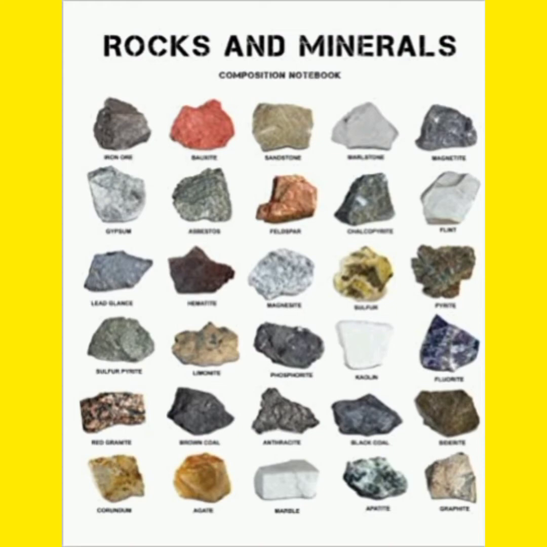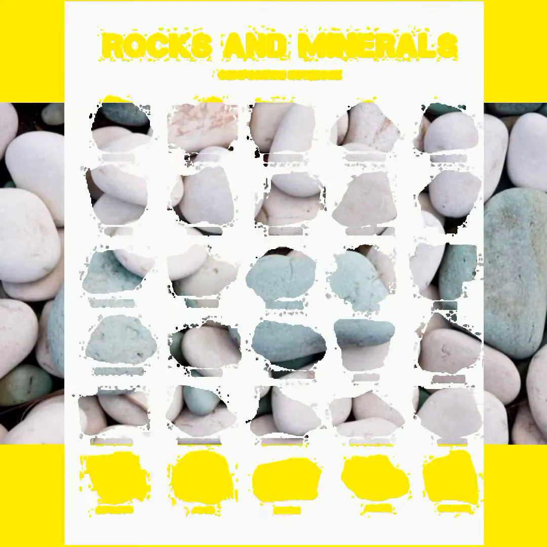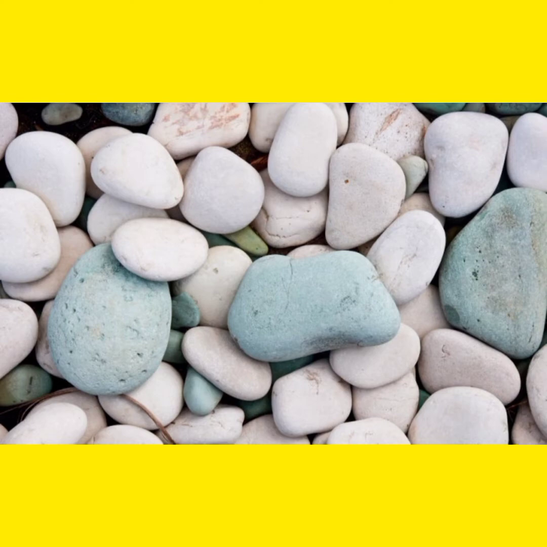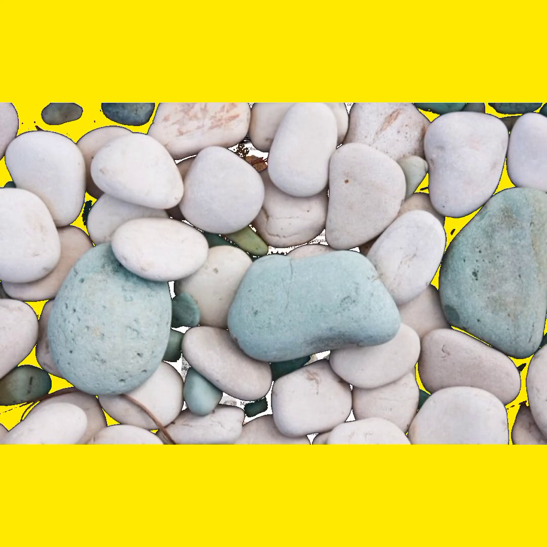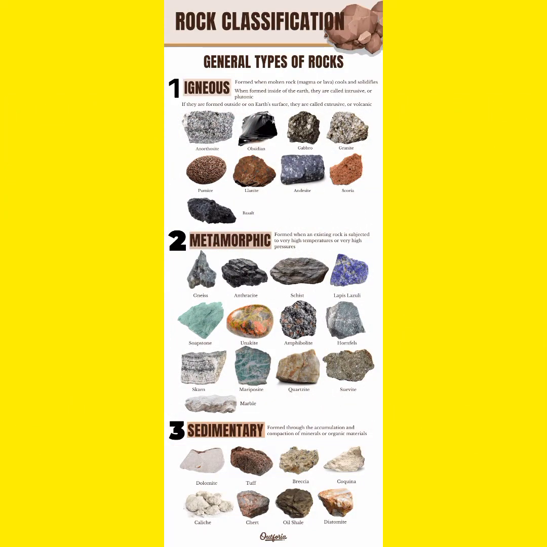In this video we're gonna talk about rocks and minerals. A rock is a solid aggregate form of a naturally occurring substance containing minerals. There are three types of rocks, including igneous rocks, sedimentary rocks, and metamorphic rocks.